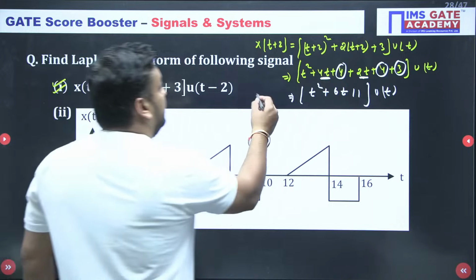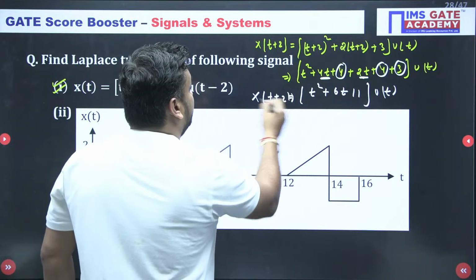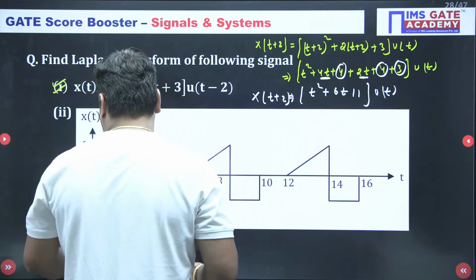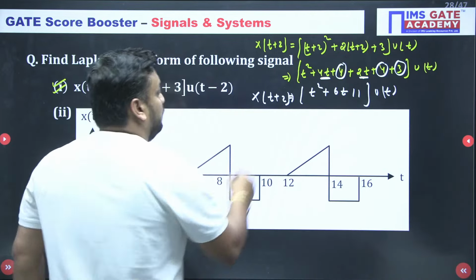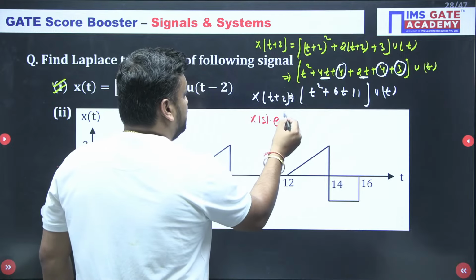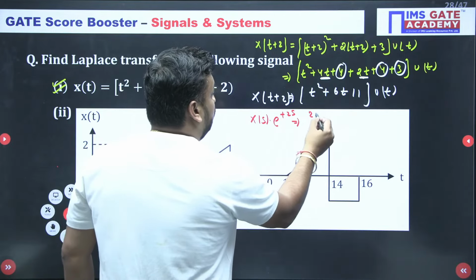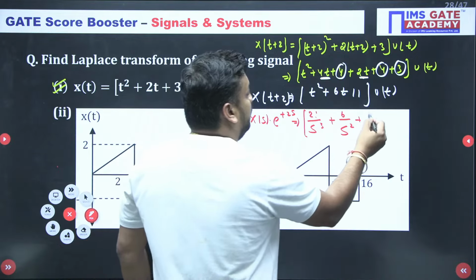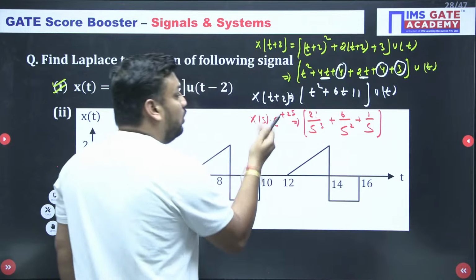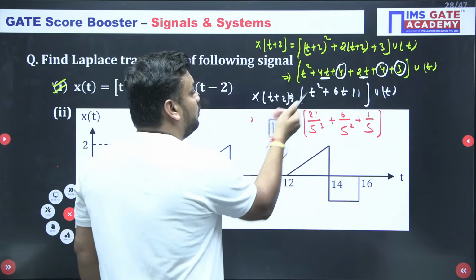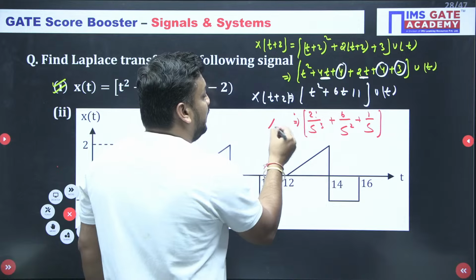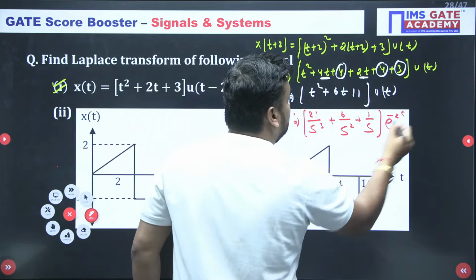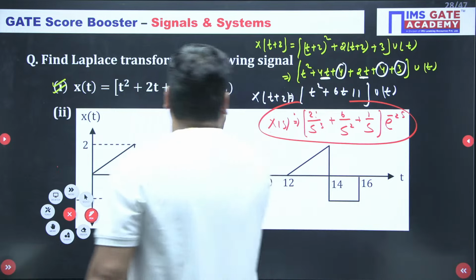Now you can easily take the Laplace transform on both sides. You will get X(s) e to the power 2s equal to factorial 2 upon s cube plus 6 upon s square plus 11 by s. Because I don't want e to the power 2s, I cross multiply, so it will be e to the power minus 2s here. So this is the answer for the first question.